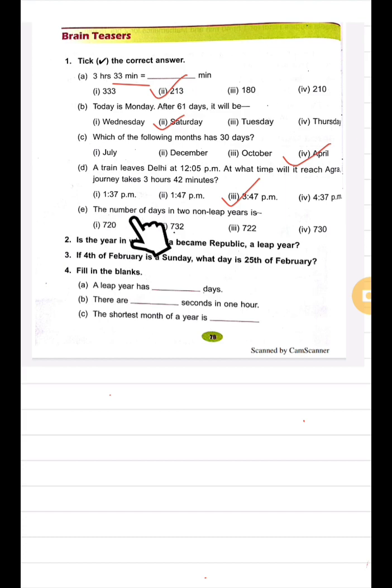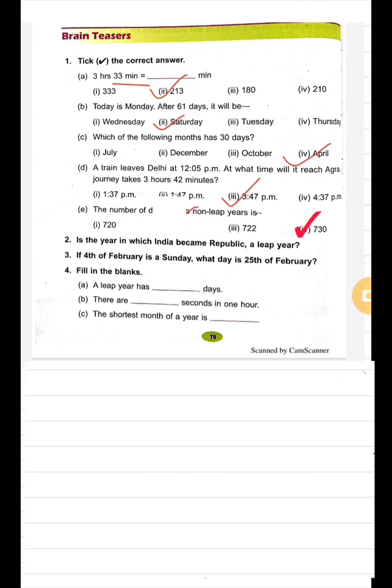Now E part, the number of days in a non-leap year. Now second question, is the year in which India became a republic a leap year? This question you will do yourself. Here first of all you have to write the year in which India became a republic. That is, I am telling you, 1950. Now to check whether 1950 is a leap year or not, you have to do the division. Divide this number by 4. If you are getting remainder 0, then you will say yes, it is a leap year. And if you are getting remainder not equal to 0, then you will say no, it is not a leap year. So this question number 2 you will do yourself.